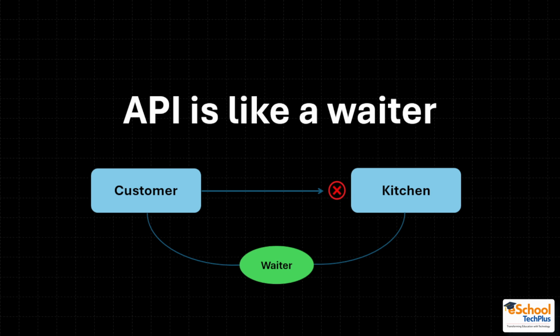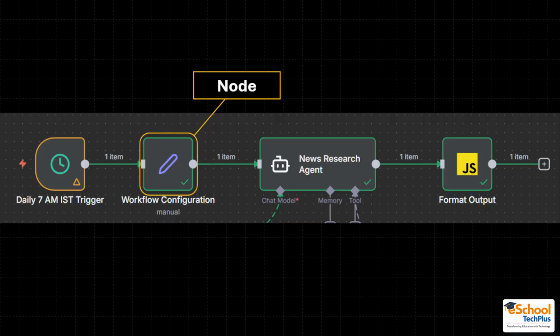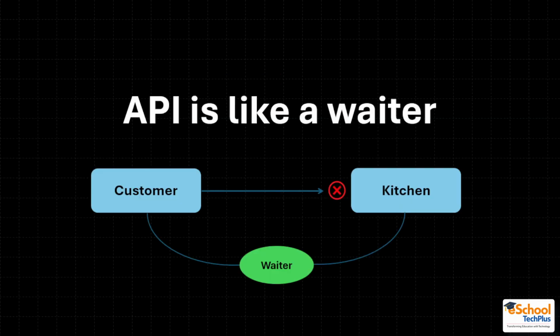So apps basically talk with each other using API. So we are the customer, and in the place of kitchen we have the app. So in the app we have to put our data, and the data is being passed through APIs. So the role of API is just like the role of a waiter. I hope you understood this example and understood what API is in simple words.